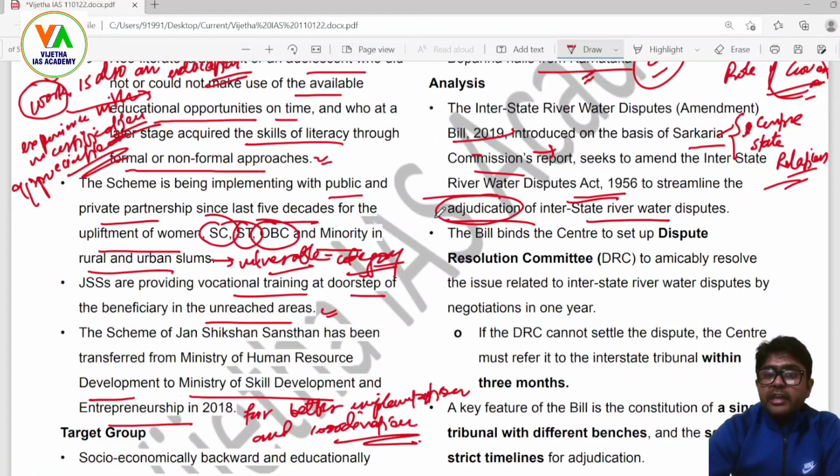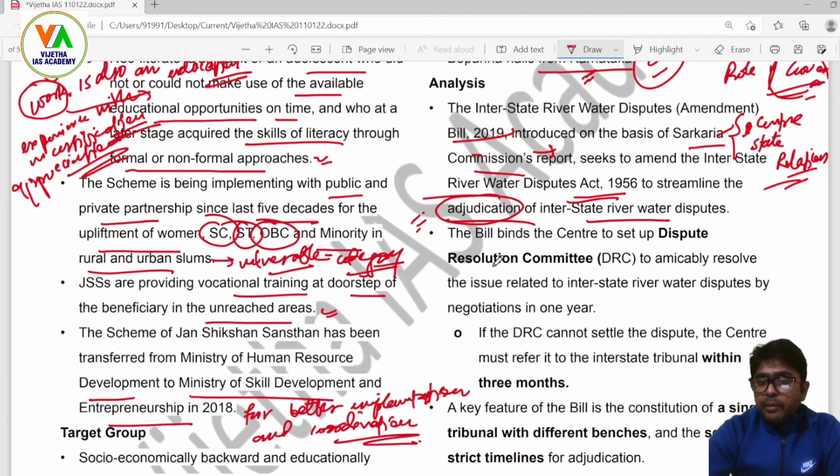So this adjudication needs to be strengthened and made such a strong mechanism where the scope of laxity is minimized and the verdicts they come up with are also abided by, understood, and respected by the member parties.